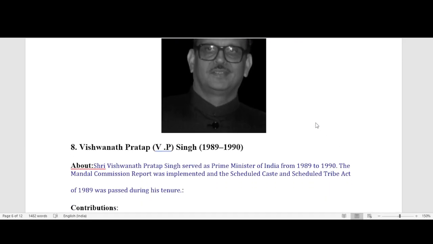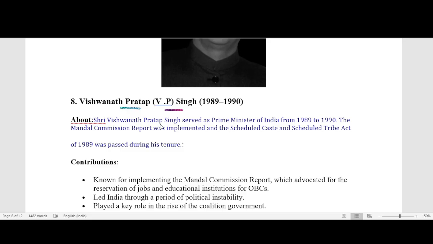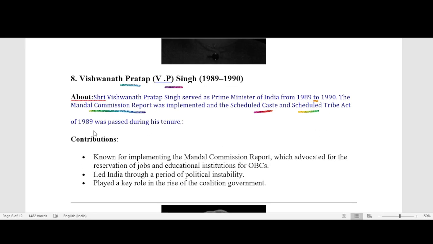This is our next Prime Minister, Vishwanath Pratap Singh, known as VP Singh. His office time is 1989 to 1990. Shri Vishwanath Pratap Singh, VP Singh, served as Prime Minister of India from 1989 to 1990. The Mandal Commission report was implemented, and the Scheduled Caste and Scheduled Tribe Act of 1989 was passed during his tenure.